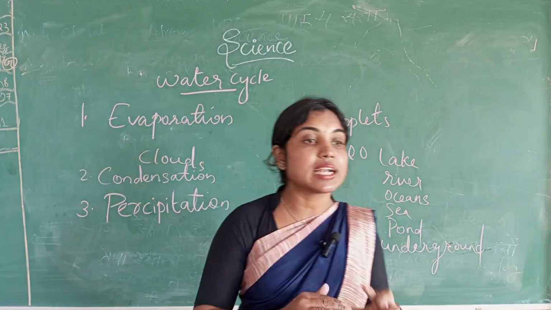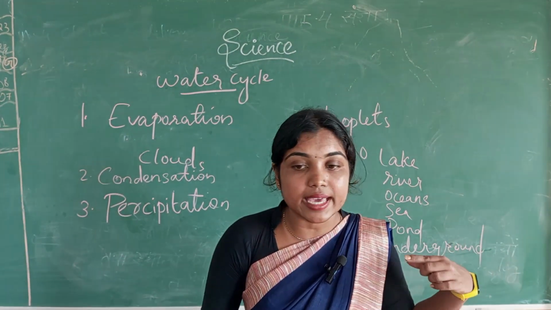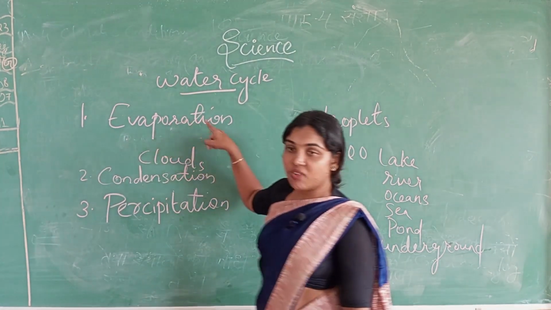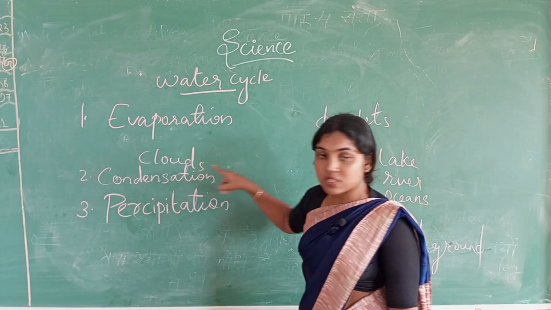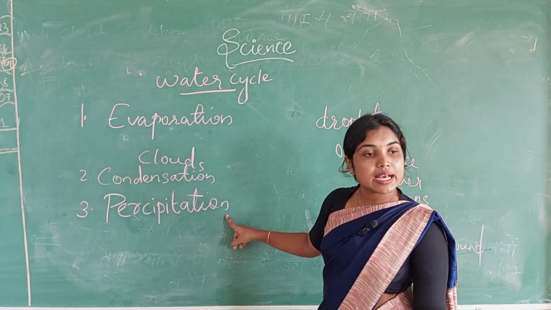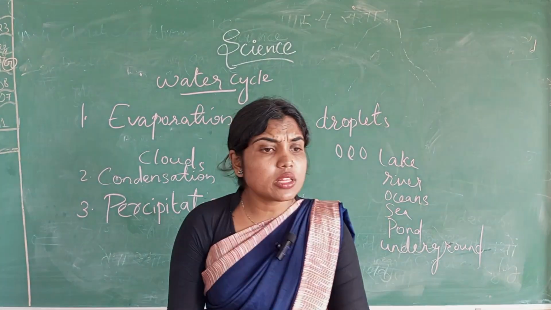Then this water cycle is a continuous process. Continuous process of evaporation, continuous process of condensation, continuous process of precipitation.